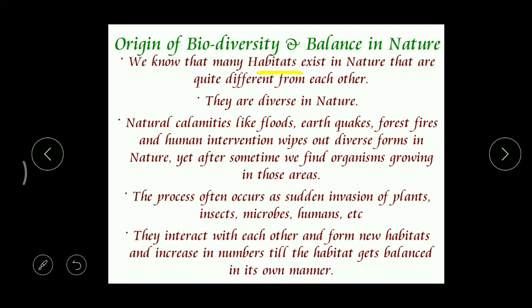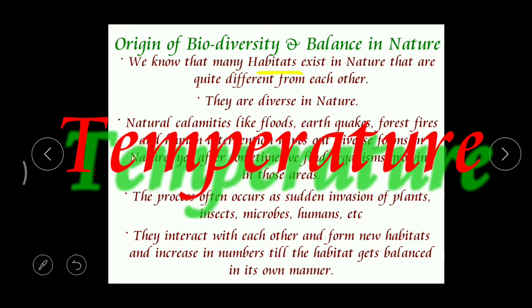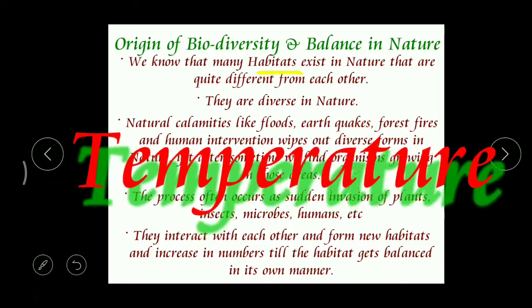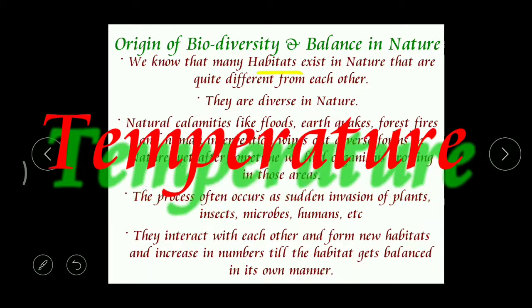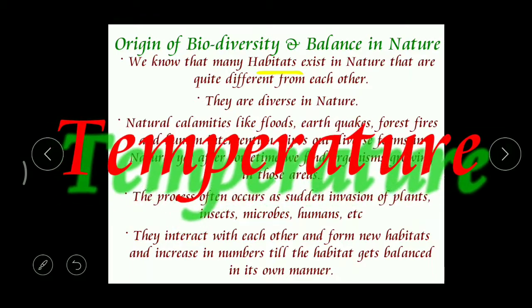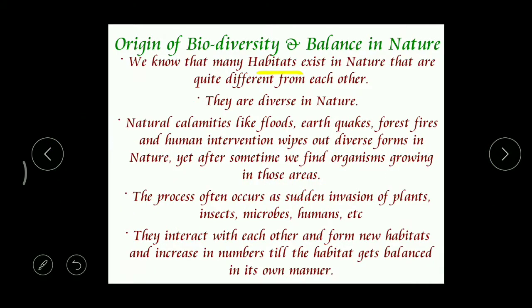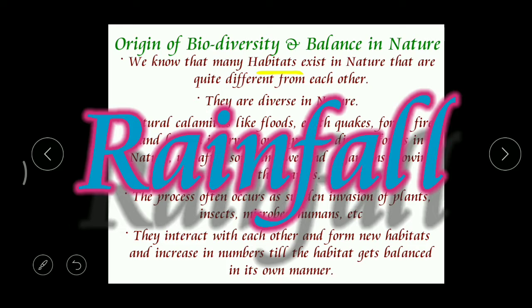So what about the living conditions? For example, take temperature. Temperature is very high in a desert, but in a forest it is a little bit less. And take rainfall. Rainfall is very high in a forest area, but what about deserts? It's very less. Got it.